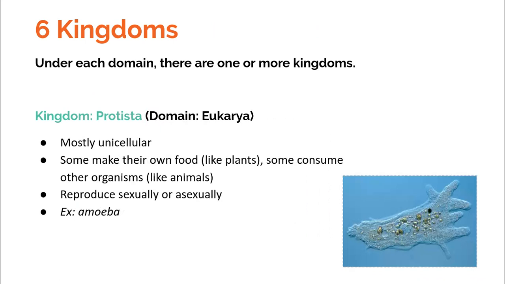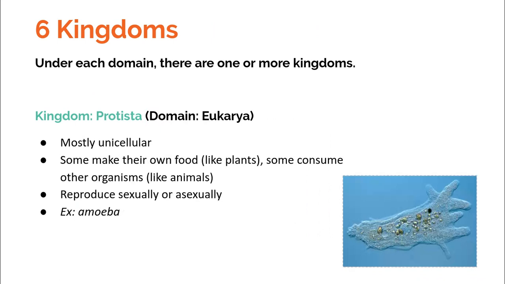Now we are going to explore the 4 kingdoms that fall under the domain Eukarya. So remember, all plants, animals, fungi on Earth are part of Eukarya. But now we need to break those into more specific categories because humans are very different from palm trees, which are very different from mushrooms. So what do those categories look like?